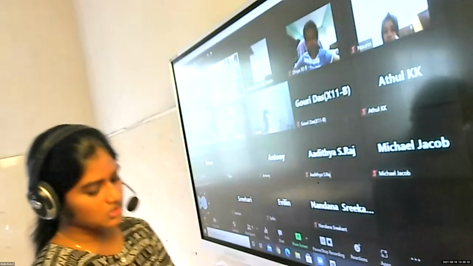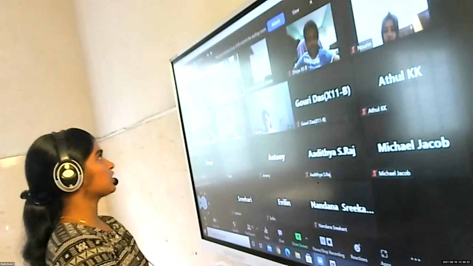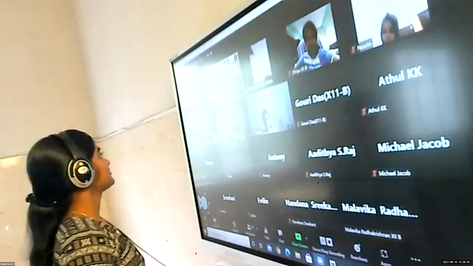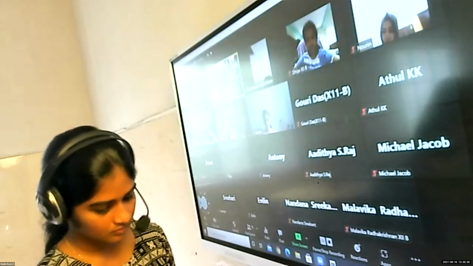Then among the different elements in group 15, which all are metals, which all are non-metals, and which are metalloids? Vidur? Nitrogen and phosphorus are non-metals. Arsenic and antimony are metalloids. And bismuth and moscovium are metals. Okay.